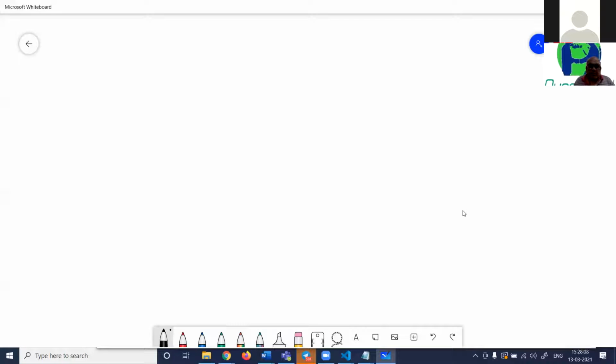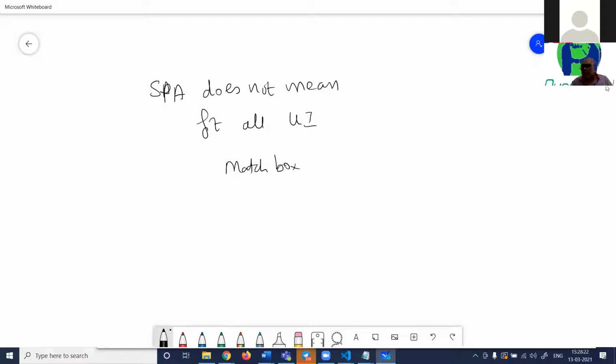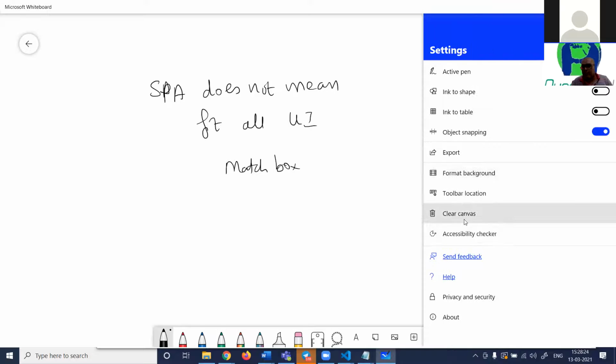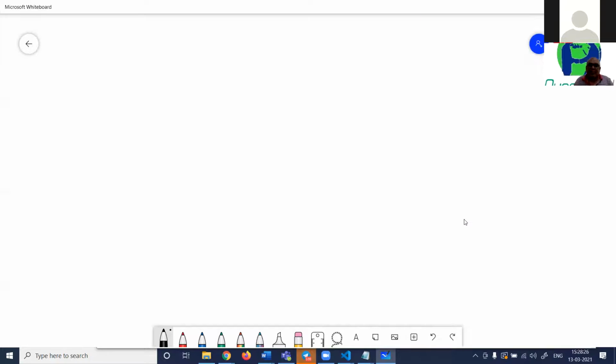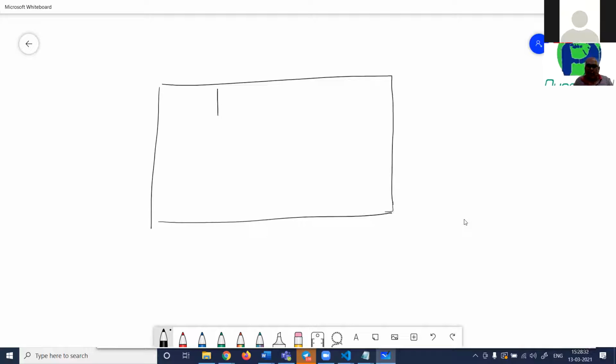A single page application concept does not mean fit all UI into one page like a matchbox. No, that is not single page. A single page means you load only the necessary pages. You don't refresh the whole UI.